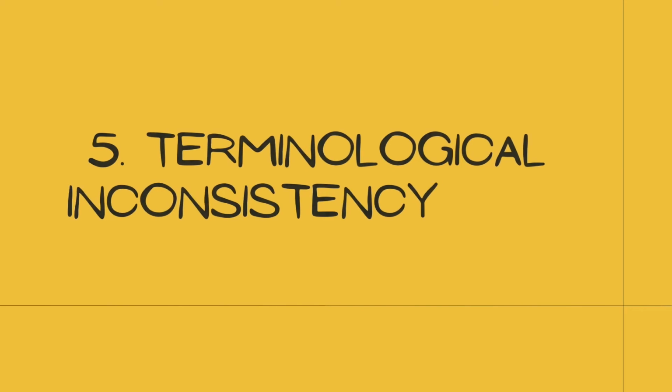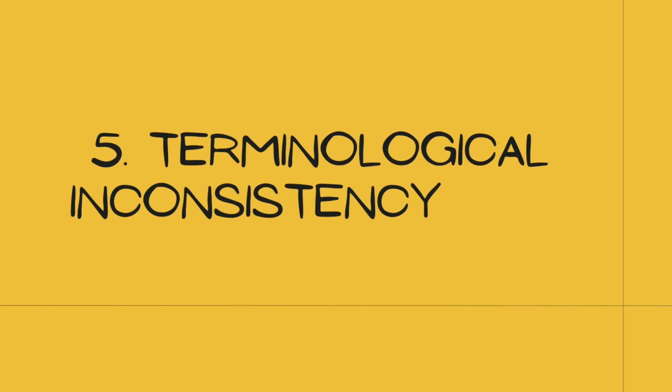The next flaw is terminological inconsistency. Here the author is not sticking to the same terms. In the course of his argument, he changes a term, resulting in confusion or a different meaning. Take this example. Divya is an infant aged 4 years and she weighs 12 kgs. The average weight of the infant in Coimbatore is 14 kgs. So Divya's weight gain is less than Coimbatore city's average.